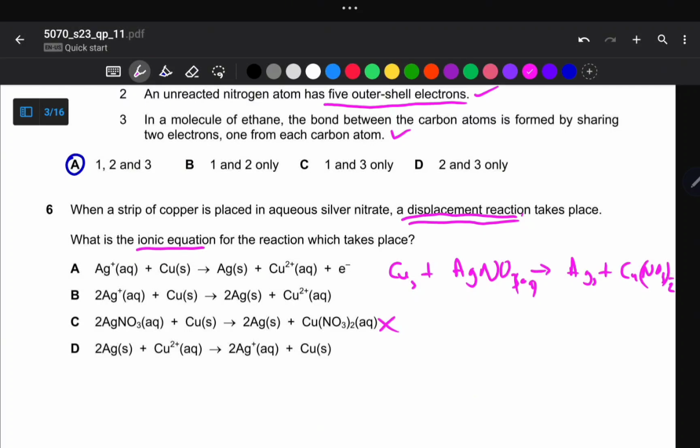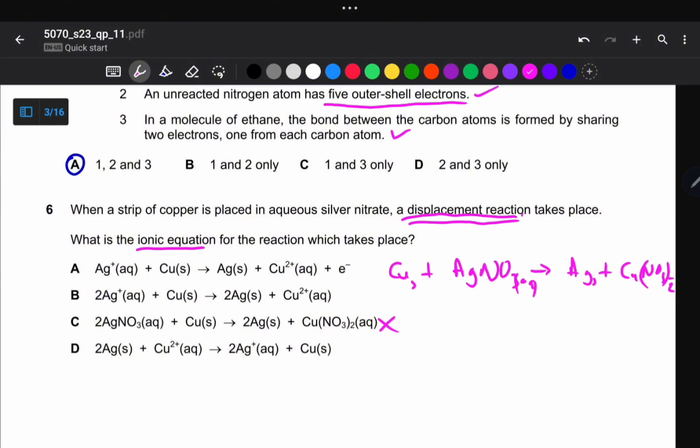The nitrate ion is what we call a spectator ion. It doesn't take part in the chemical reaction, but it is involved. It is present in the reaction chamber. For our ionic equation, we don't include spectator ions. We include those ions which are taking part in the reaction.